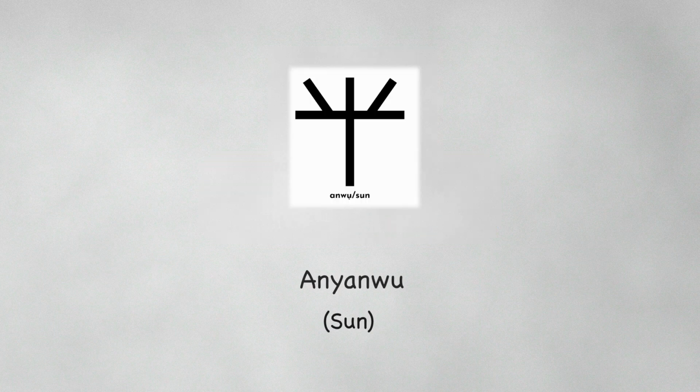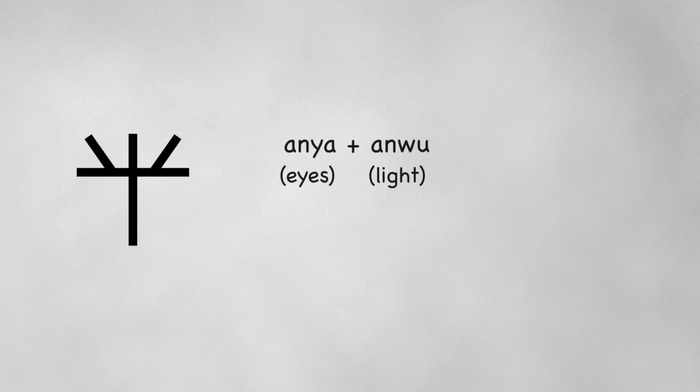Let us give a little introduction about the word Anyanwu, shall we? Anyanwu is the Igbo word for sun. It is made up of two words, Anya and Anwu, which means eyes and light. Together it reads Eye of Light.